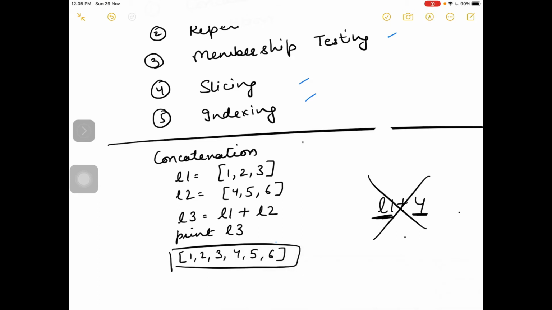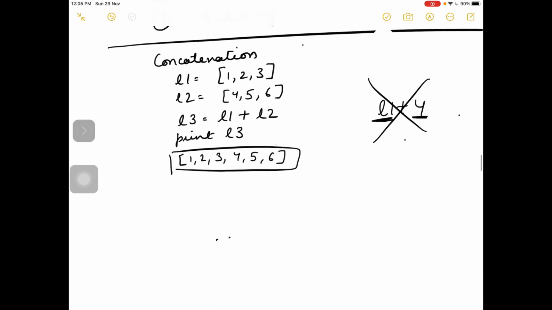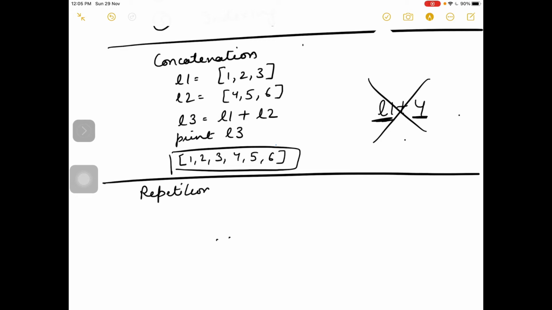Okay, so the next function is repetition. If you want to repeat the list, repetition is also called the replication operation.